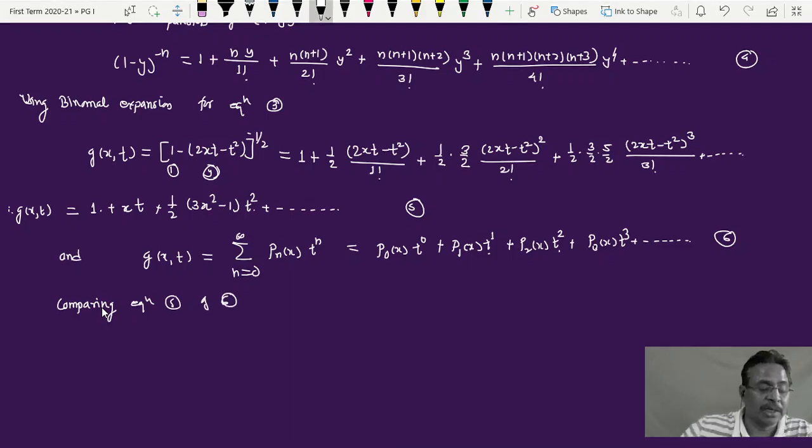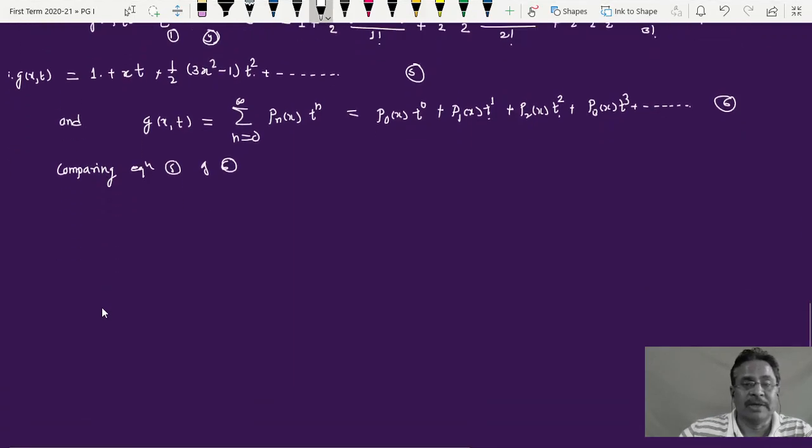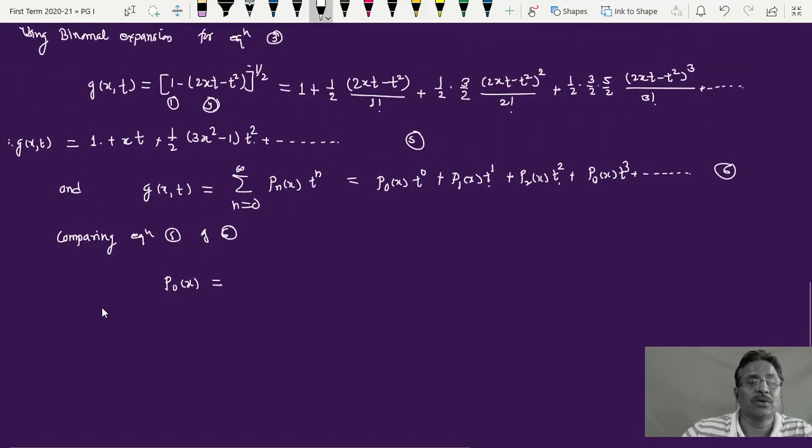Compare these two. You'll get something very special. That is, I'll get p0 of x is simply equal to, see the coefficient of t0, it is going to be 1, so p0 of x is 1. Then if I compare p1 of x, here it is x, so p1 of x is equal to simply x.